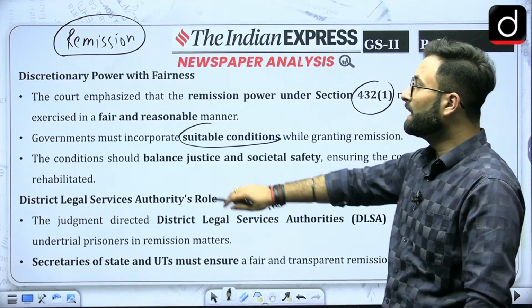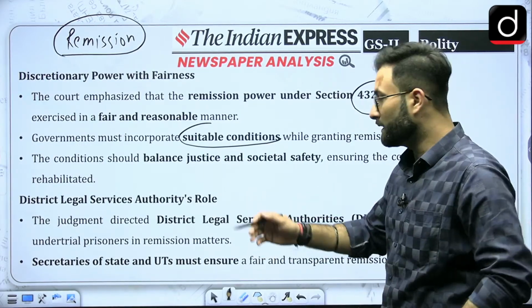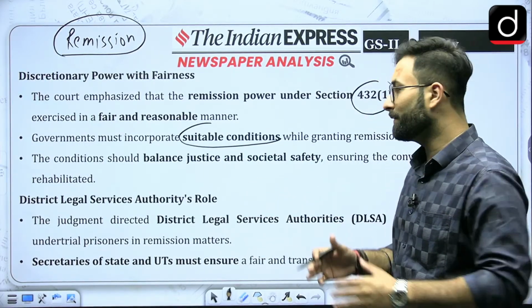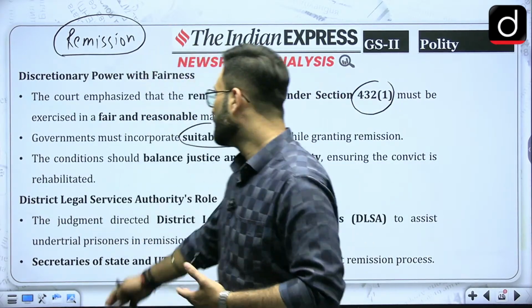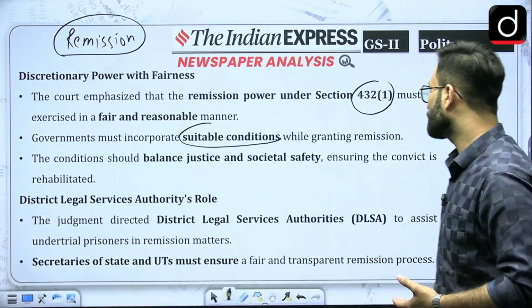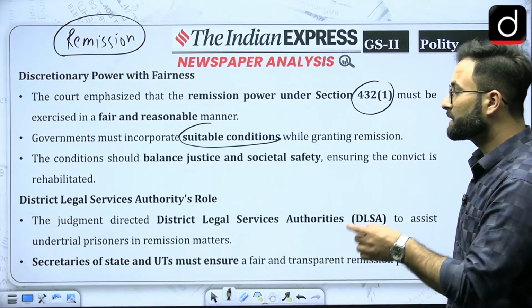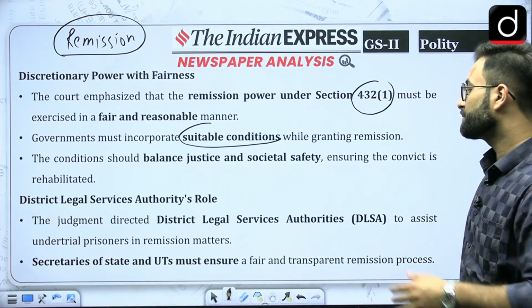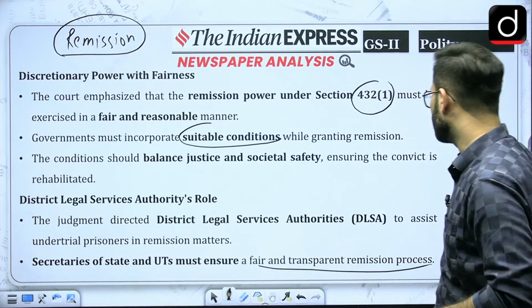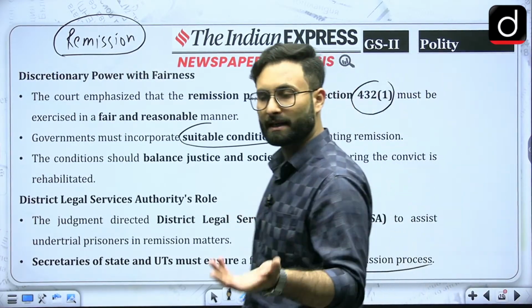Coming to the next one, the legal services authorities' role. They will help undertrials with the remission process. The judgment directed the legal services authorities to assist undertrial prisoners in remission matters. Secretaries of the states and union territories must ensure a fair and transparent remission process. That is what the Supreme Court has said about remission.